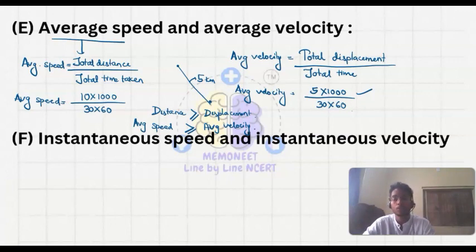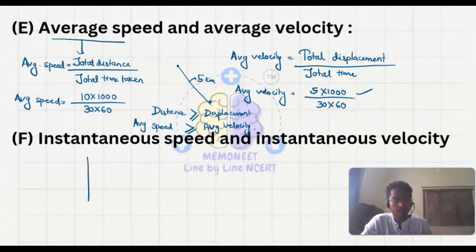Let's say we are moving on a bike, and my friend is sitting beside me and asks what is your speed now. So what will I do, compute where I came from and where I have reached, and then tell the speed? No, I will tell the speed at that period of time. The instantaneous speed is the speed at that instant.